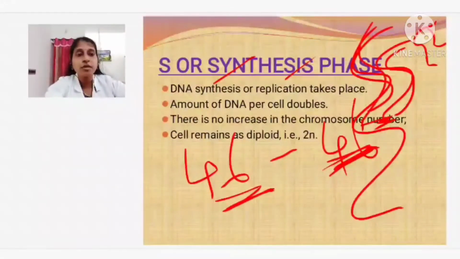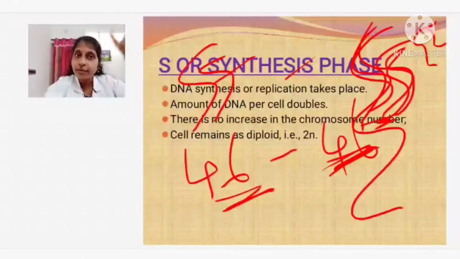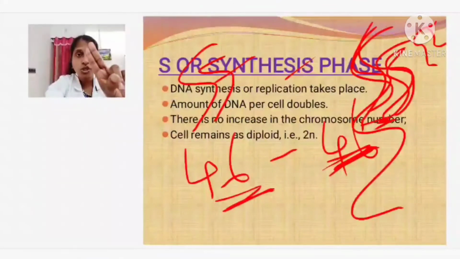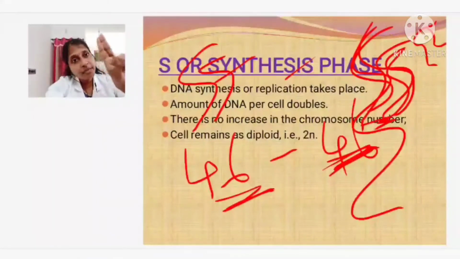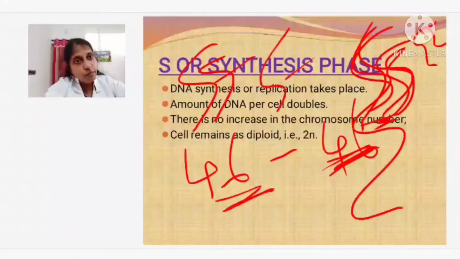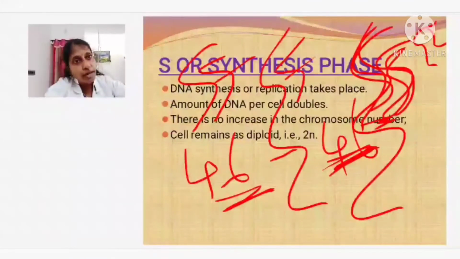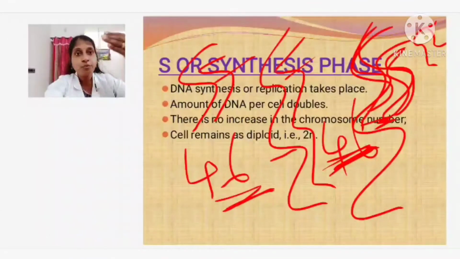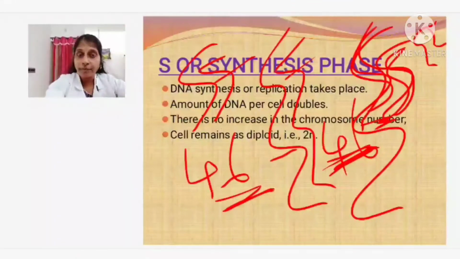How many chromosomes are only there? This is with the other one pair. So, how many will be there? Only one. So, imagine this is one only, but they are forming a duplicate remaining in close association. Actually, it is two. It has formed its duplicate copy, but they are attached with one another. That's why how many will be visible? You can find only 46 visible, but all would have produced how many? They will be producing the duplicate copies.